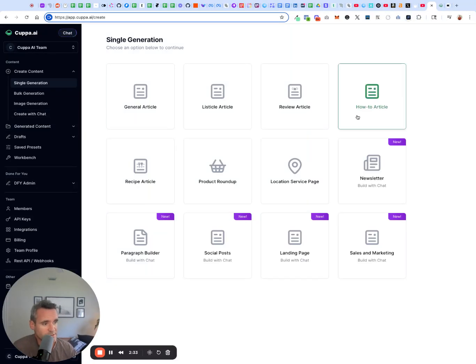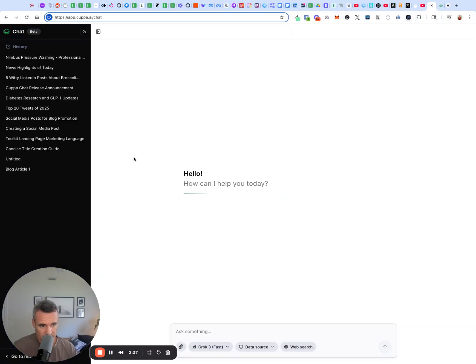I'm just going to click as an example here, social post, and show you the features and basically how to build with chat, and our two views within chat. So we'll have just this chat window, and then just like ChatGPT, we'll have a canvas view as well, which I can show you in a second.